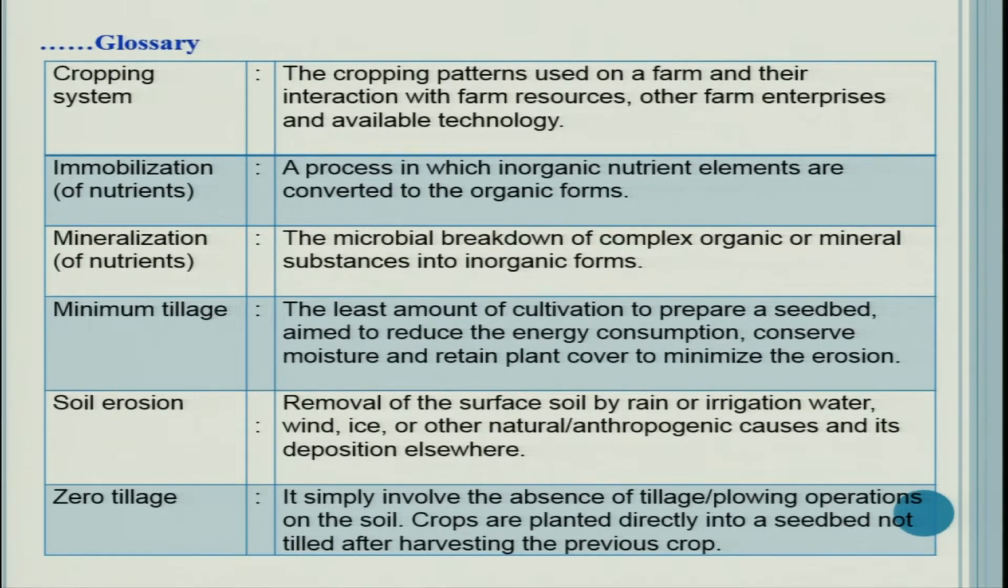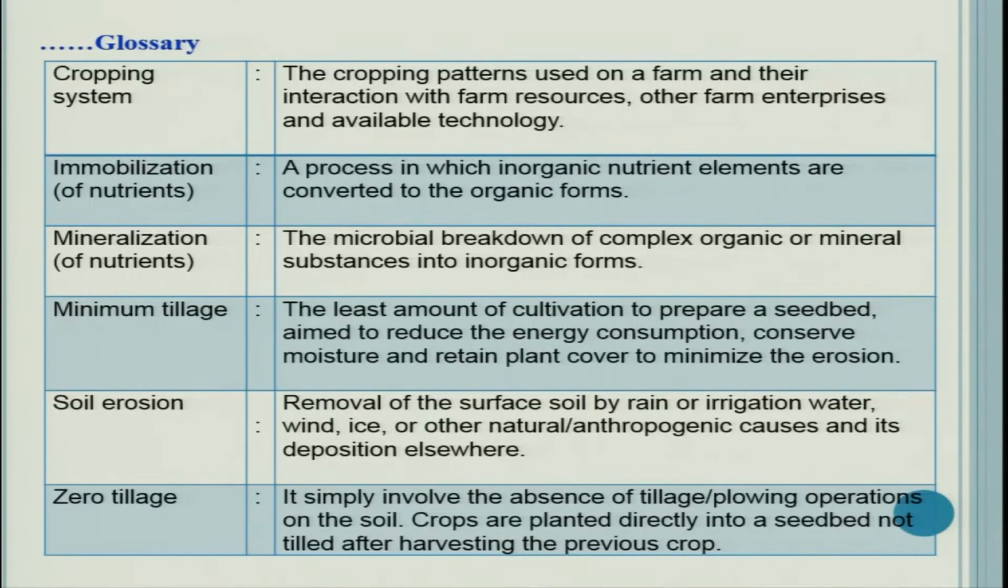Minimum tillage, the least amount of cultivation to prepare a seed bed, aims to reduce the energy consumption, conserve moisture and retain plant cover to minimize the soil erosion. Then what is soil erosion? Removal of the surface soil by rain or irrigation water, wind, ice or other natural or anthropogenic causes and its deposition elsewhere. To be simple and precise, soil erosion is the detachment and transport of soil particles from one place and its deposition at another place, and it is mainly mediated by water or wind.